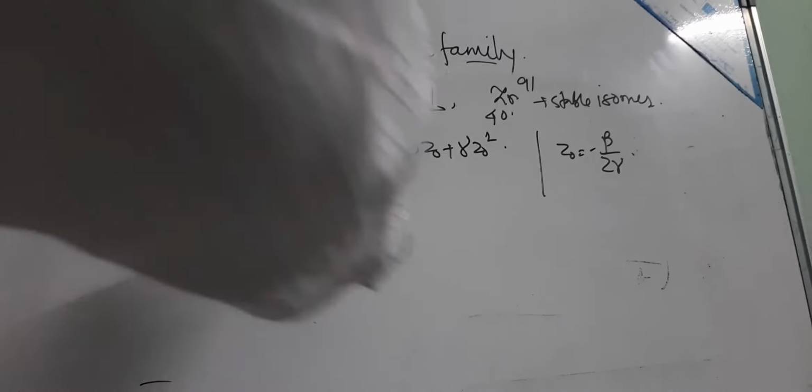So therefore beta equal to 2 Z0 gamma. We put the value of beta here, beta is 2 Z0 gamma, so minus 2 Z0 gamma into Z0 plus gamma Z0 square, which is equal to alpha A minus gamma Z0 square.